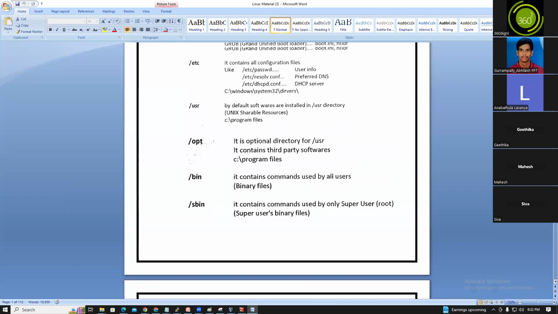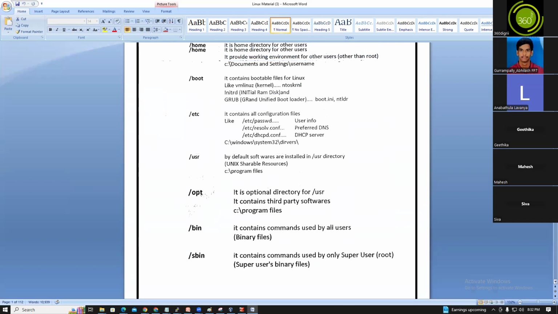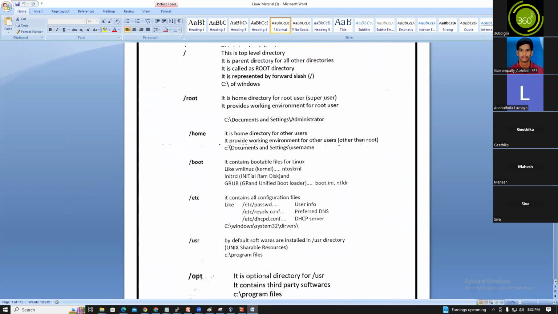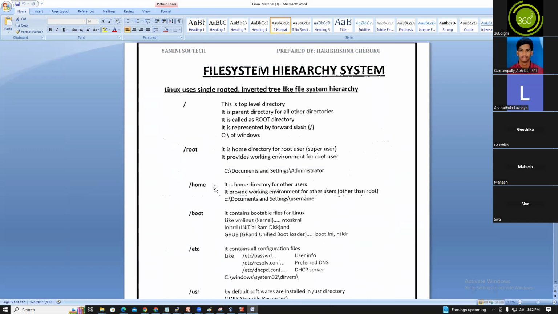What is it? The Linux file system hierarchy. I will explain each and every directory here. Linux uses a single-rooted, inverted tree-like file system hierarchy. Slash is the top-level directory and the parent directory for all the directories. It is called the root directory and is represented by the forward slash, just like C: in Windows.